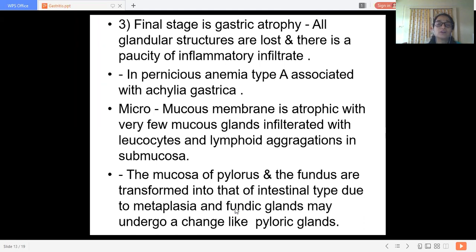The mucosa of pylorus and fundus get transformed into the intestinal type, which is more rugose due to metaplasia. So we can see more folds, like the intestinal type, and fundic glands may change to look like pyloric glands.